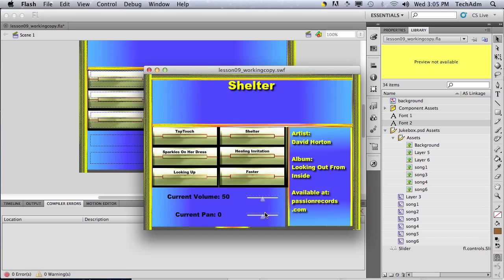So that's the end of today's lesson. You can try some things on your own, like reading more ID3 tags, like the album name, and you can also create other properties.